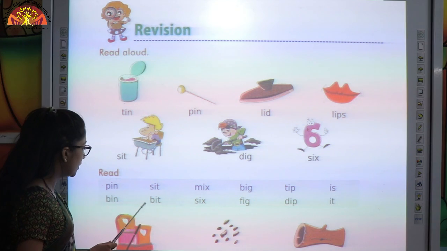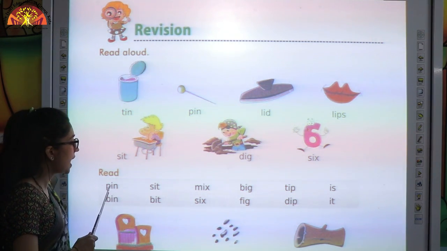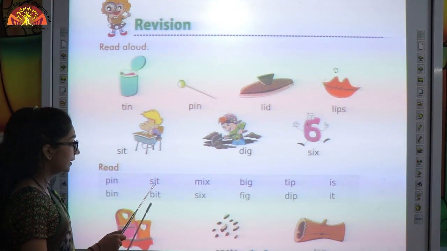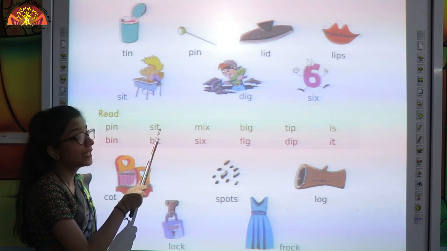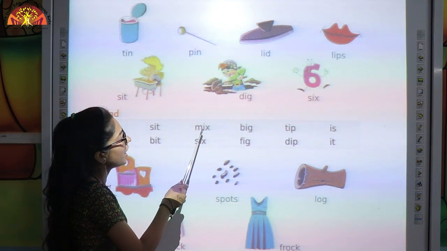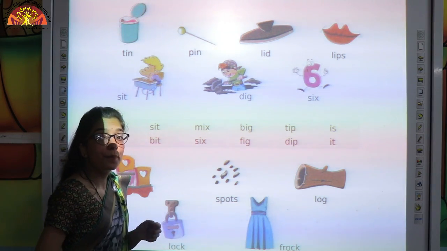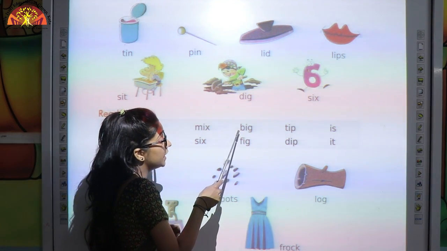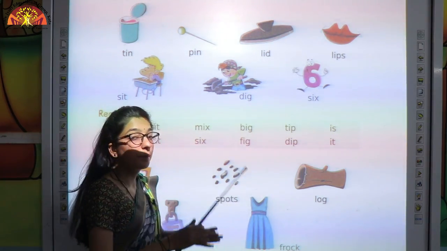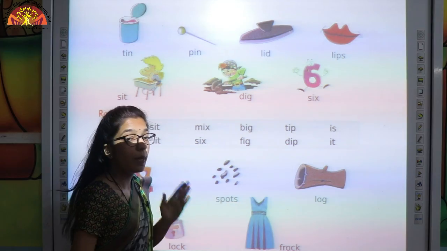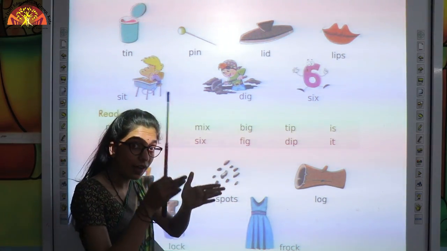Now let's see some words. P-I-N, pin. S-I-T, sit. M-I-X, mix. B-I-G, big. Sound of B is B. Sound of I-G is ig. So it will become big.